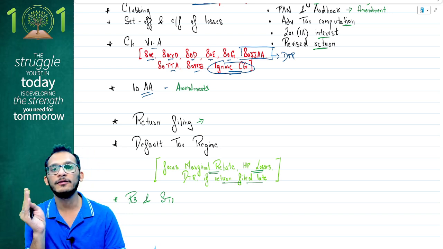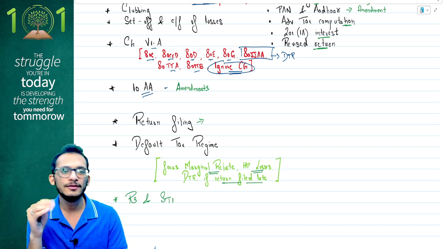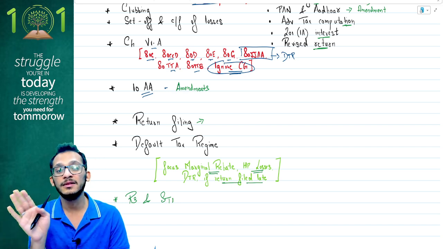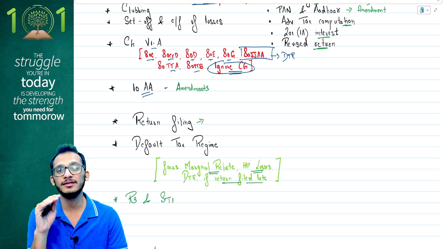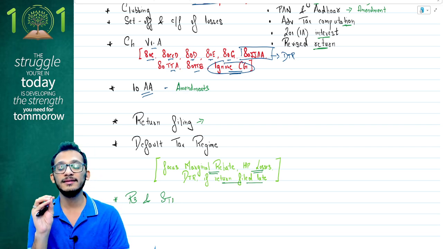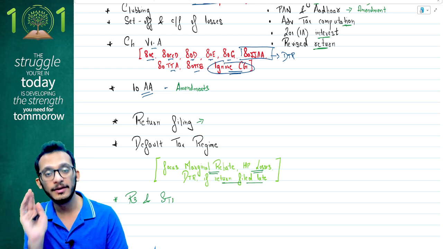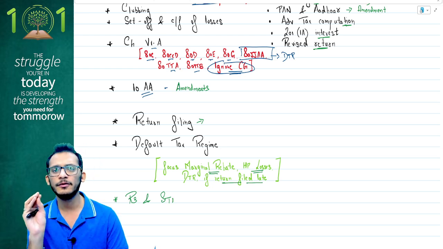So I did not put it first, but I'm putting it now in category number 8 because it's an easy topic. Assuming you are not able to answer anything in question number 3, residential status should definitely be a question you are able to answer. It scores you the marks which you need for your theory. 6 marks is a giveaway in this chapter, so you definitely have to pay attention to residential status and scope of total income, an important chapter for you.